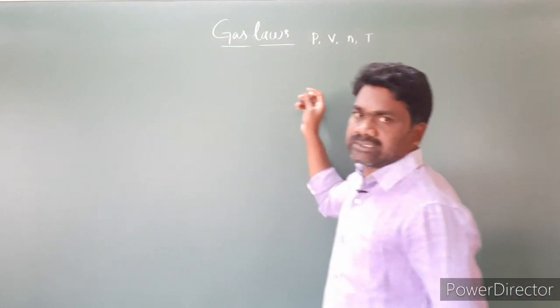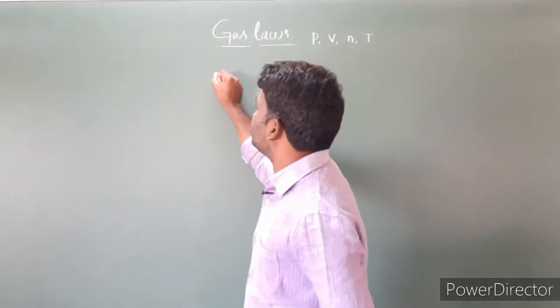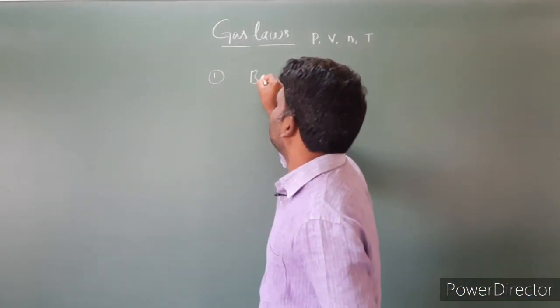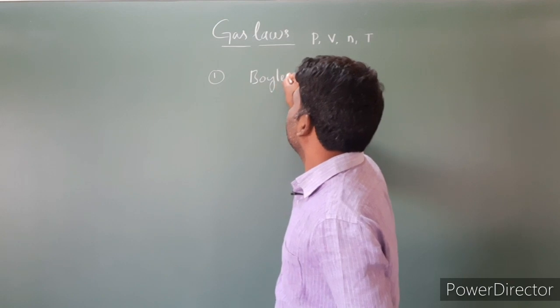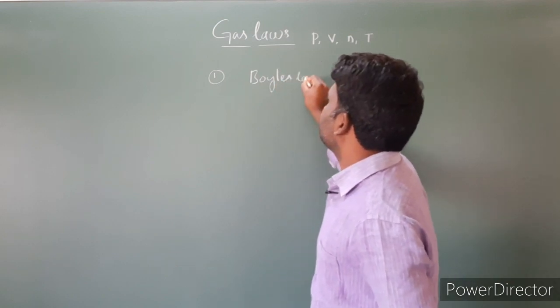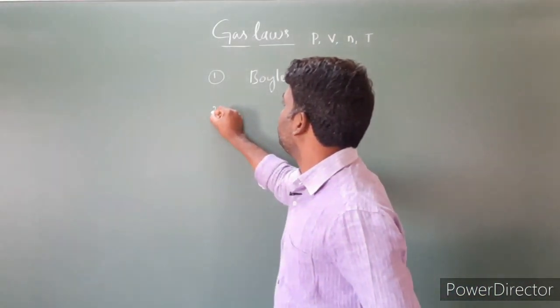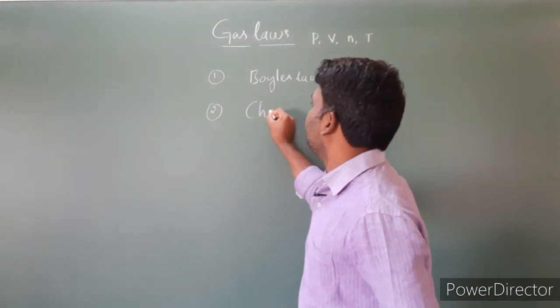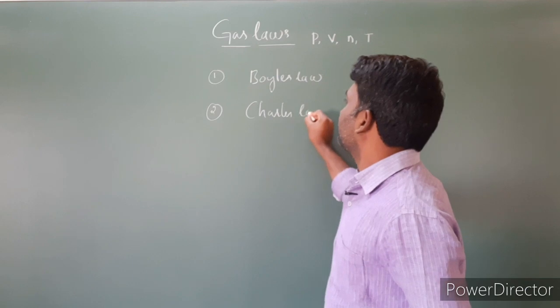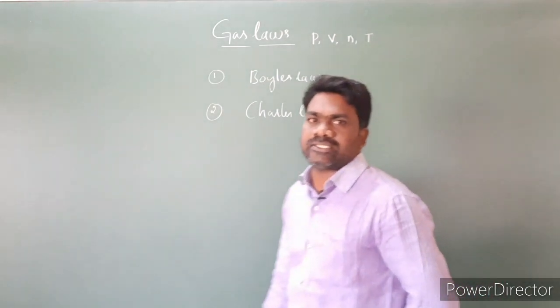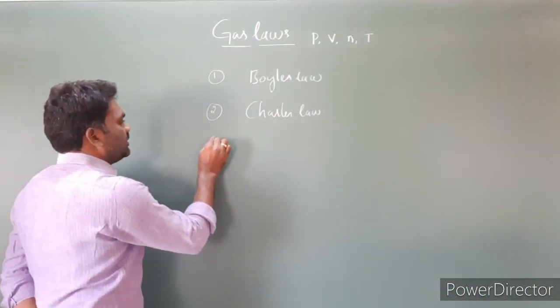There are different types of gas laws. The first one is Boyle's law. The second one is Charles's law. The third one is Gay-Lussac's law.